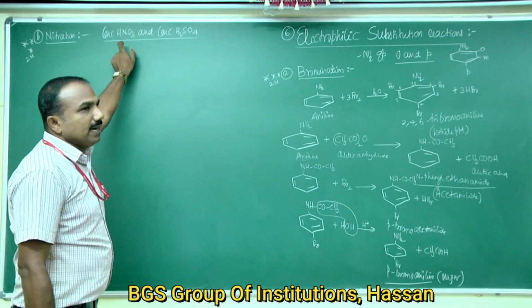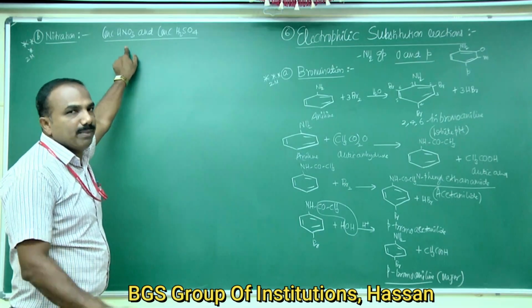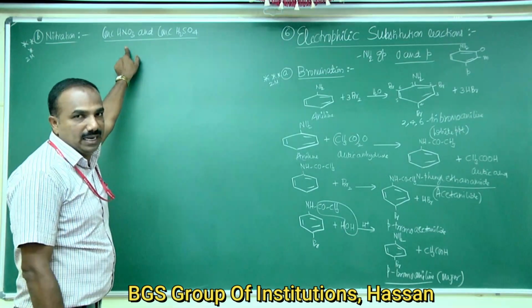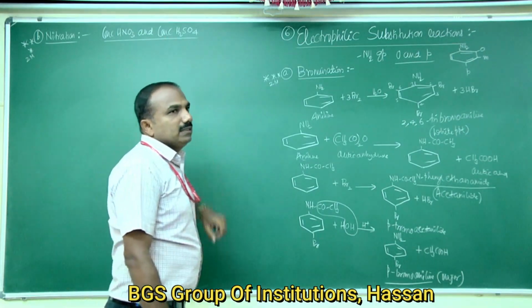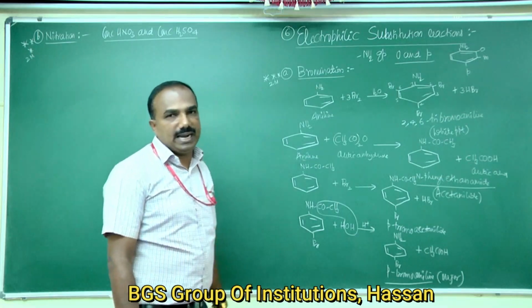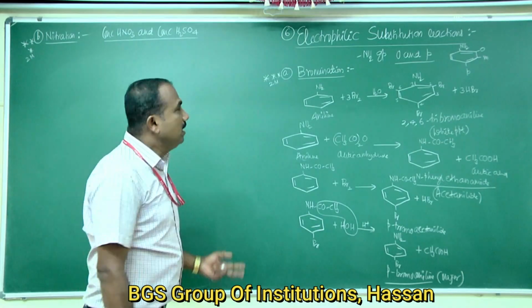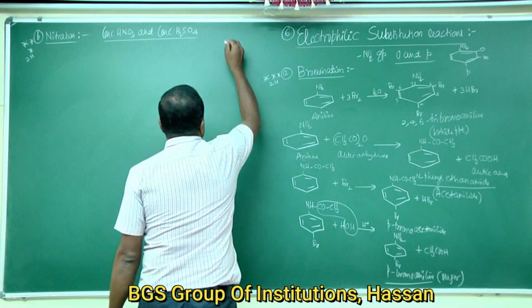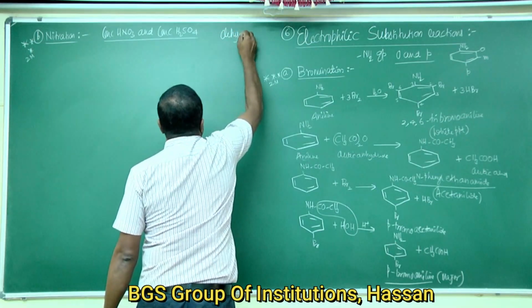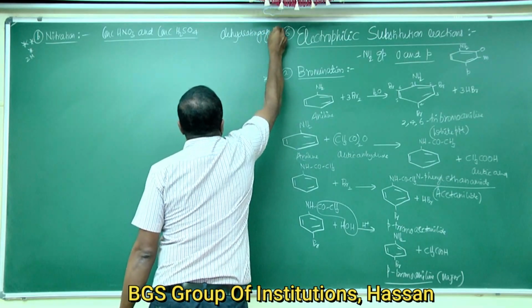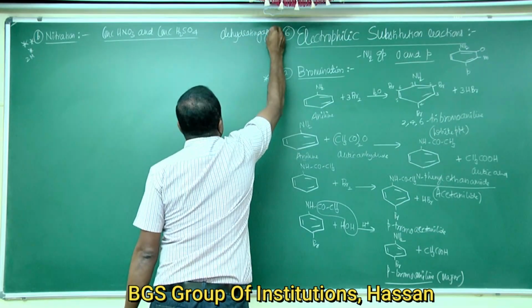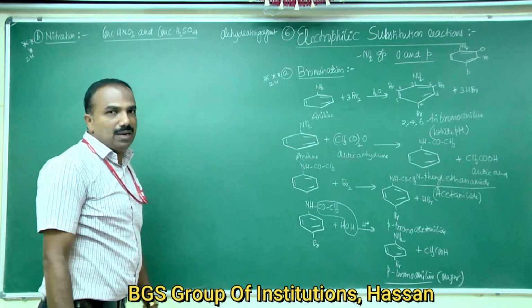Here, concentrated nitric acid will react with aromatic amines such as aniline, but not the sulfuric acid. Sulfuric acid plays a very important role, with two roles. The first one is that it acts as a good dehydrating agent, that is, it removes the elements of a water molecule.